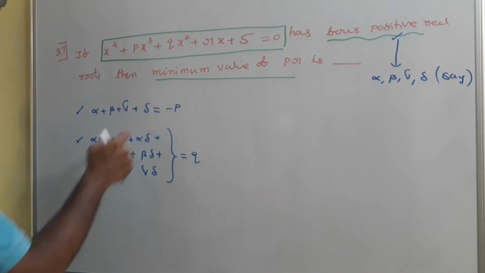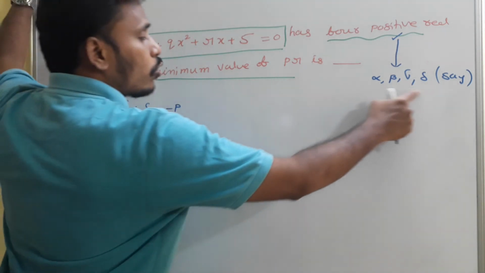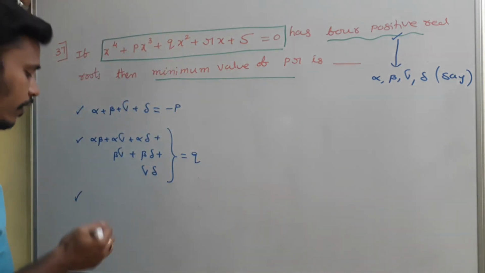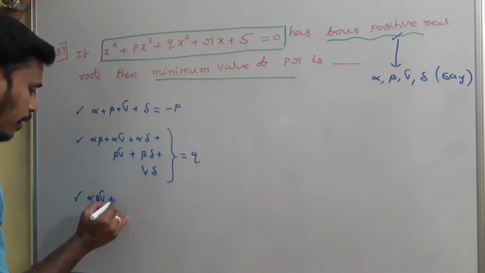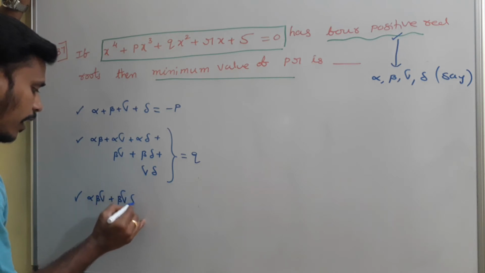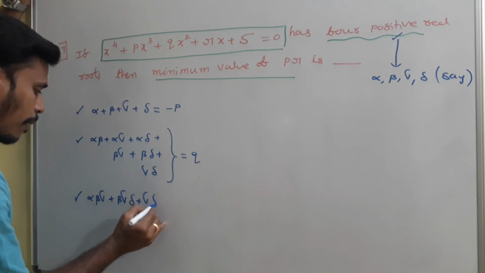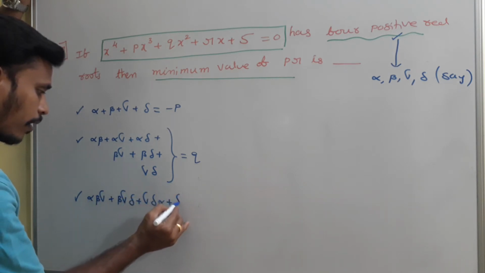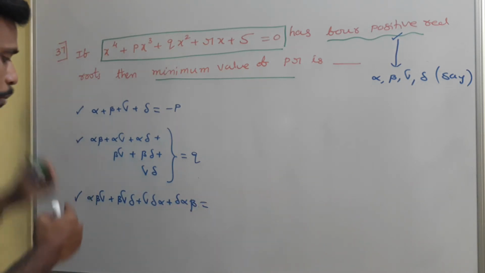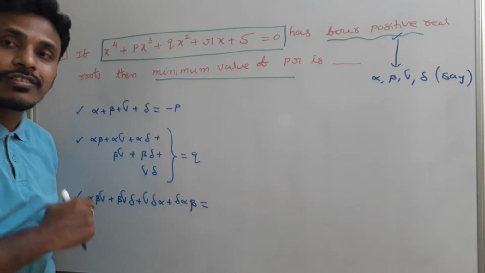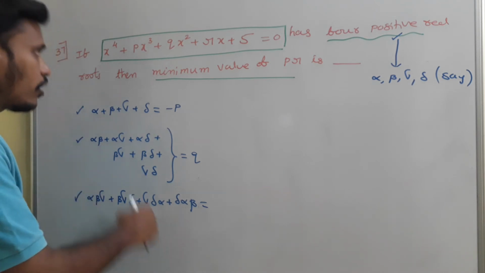What is the sum of the roots taken 3 at a time? We have the roots alpha, beta, gamma, delta. We need to write all possible products taken 3 at a time: alpha beta gamma, beta gamma delta, gamma delta alpha, delta alpha beta. These are the sum of the products of the roots taken 3 at a time.